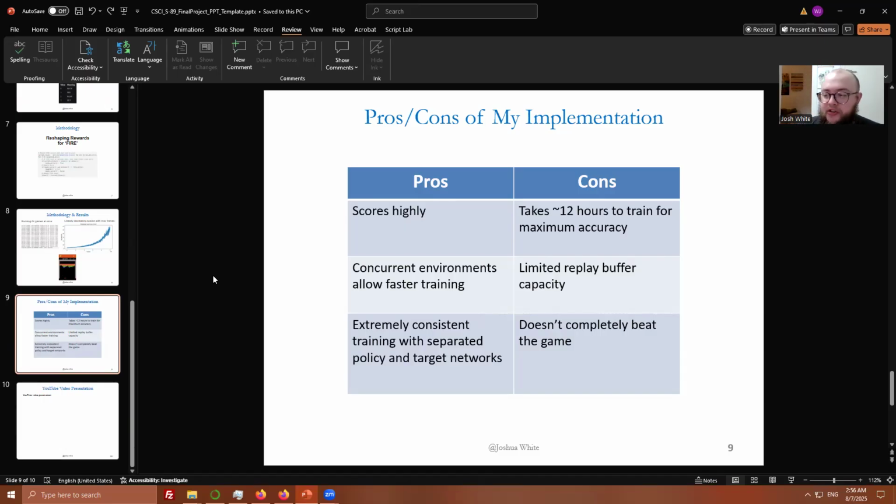I'll admit that training this model was much more resource and time intensive than I originally thought it would be, and I had hoped to push it to even higher scores. Overall, though, I believe this model accomplished what I set out to do with my problem statement and absolutely learned how to survive and thrive in Atari Breakout.